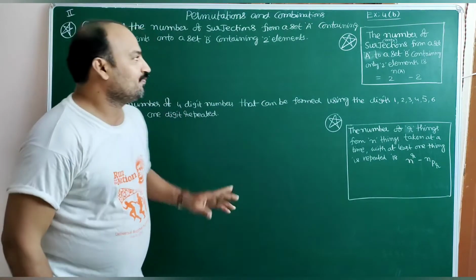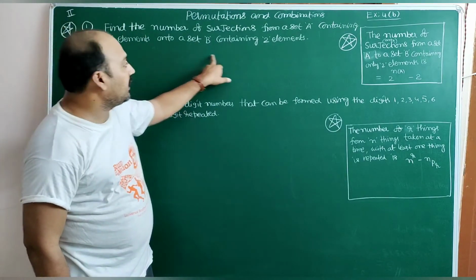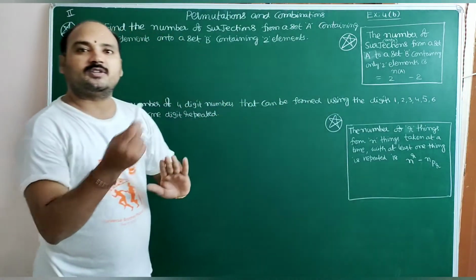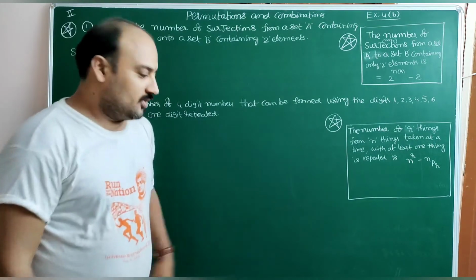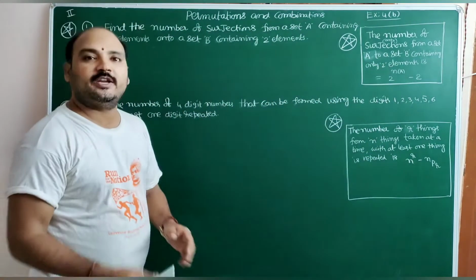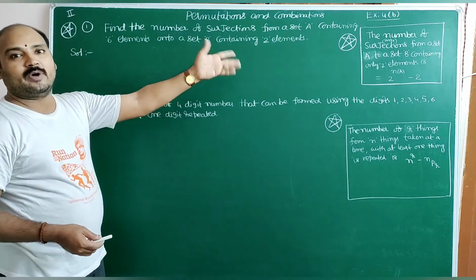You remember, whenever the number of elements in the second set B is only 2, that time this formula will work out. Another time, another formula will be there that we will discuss in the MSET classes. So this is IP class. So the number of surjections from a set A to a set B containing only 2 elements is 2 power n of A minus 2.